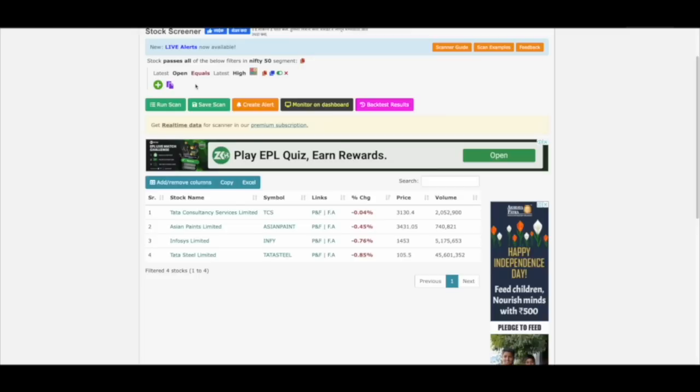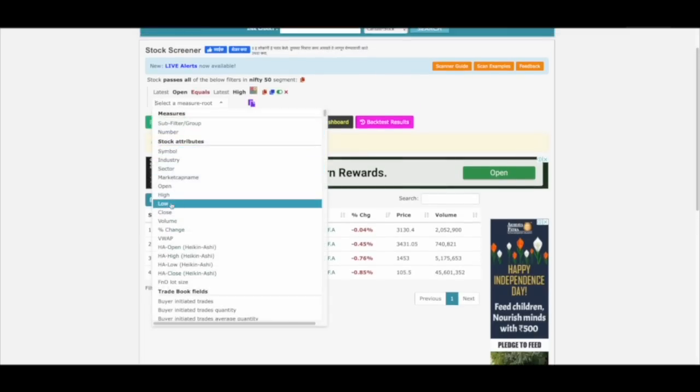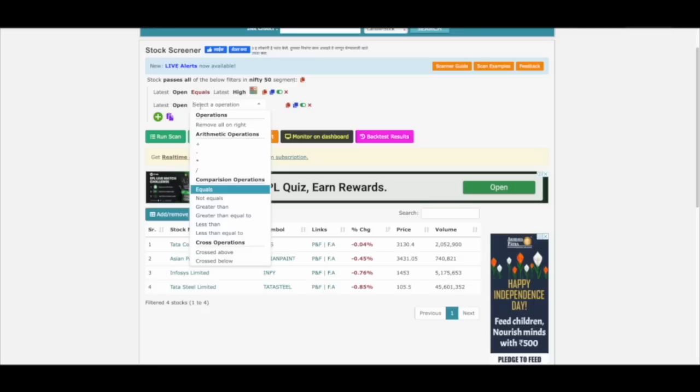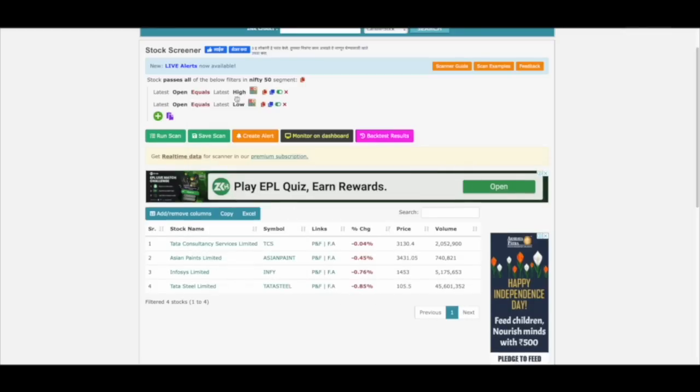Now, if you want to search stocks which have buyer's pressure, then just click here and choose latest candle open is equal to latest low. Okay. And then you click on run scan.